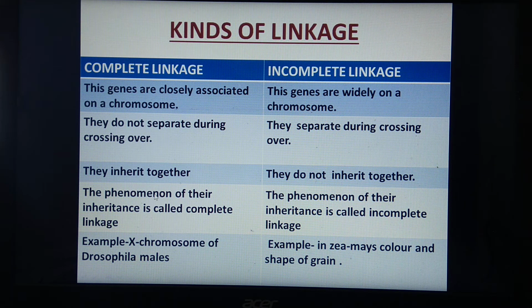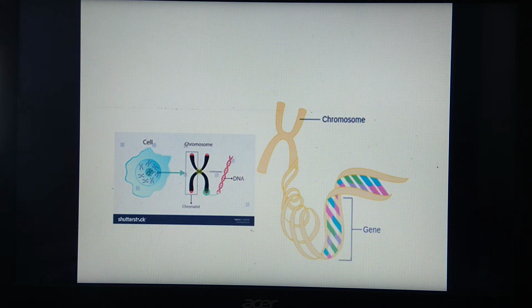This is theoretically explained here. Again, in the previous diagram, this part of the DNA segment is called a gene. If you consider this whole diagram of a chromosome, it will consist of many genes. For example, consider that in this part some genes are located very close to each other. For inheritance also, they will inherit together. That will become complete linkage.